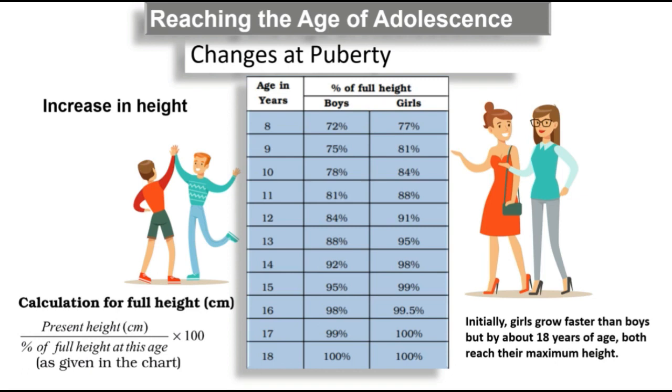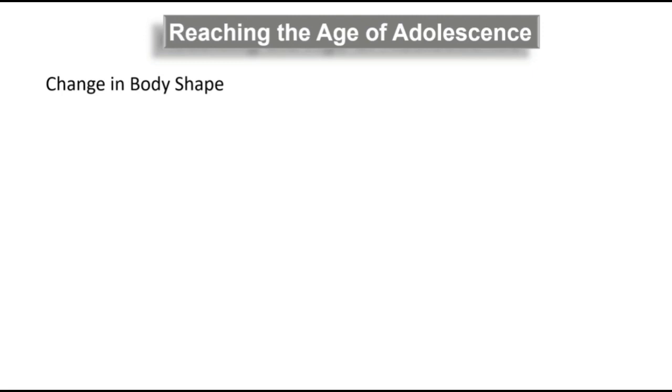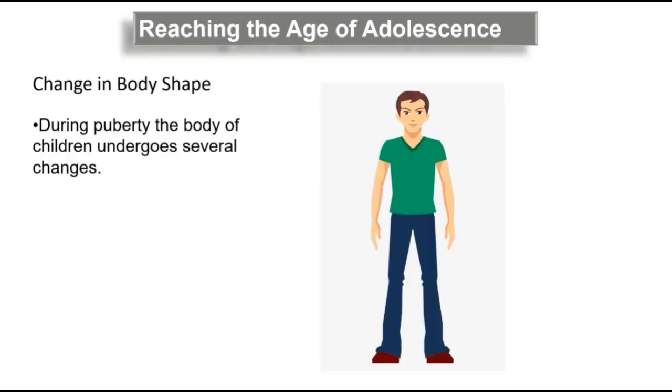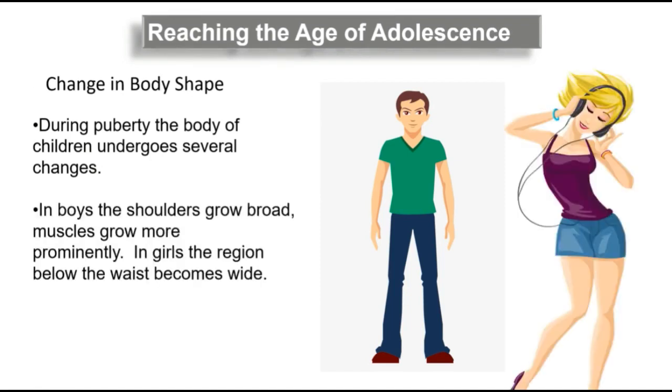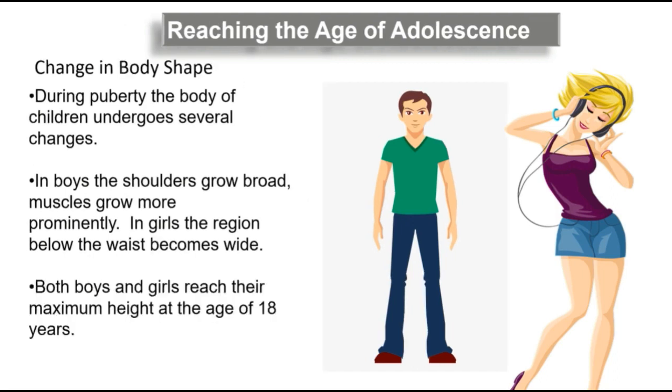Now there will be a change in body shape also, right? A boy will have broader shoulders, and he develops some muscles. A girl will develop a broader waist, right? These are all common features noticed during adolescence. So all these are very natural. Every one of us will go through this, right? Both boys and girls reach their maximum height at 18 years.